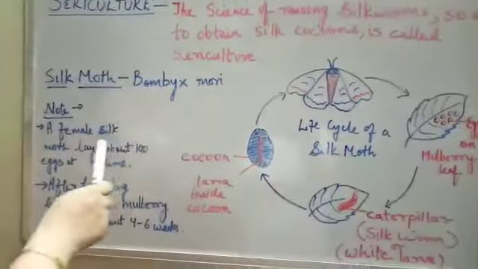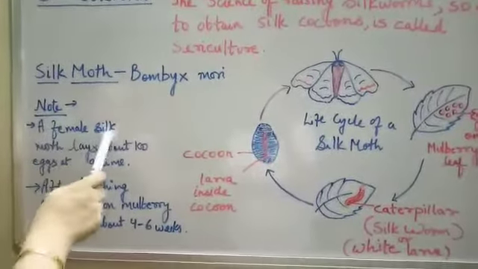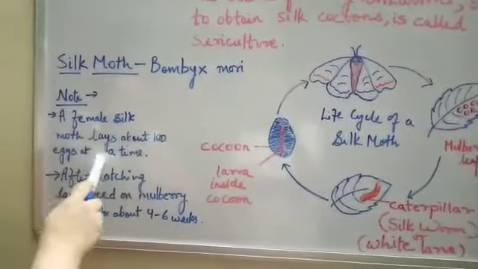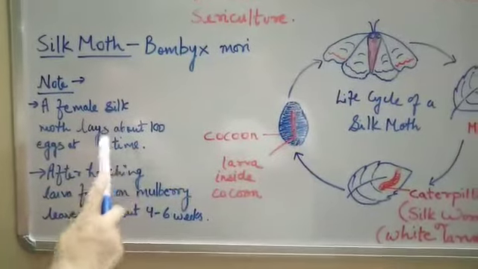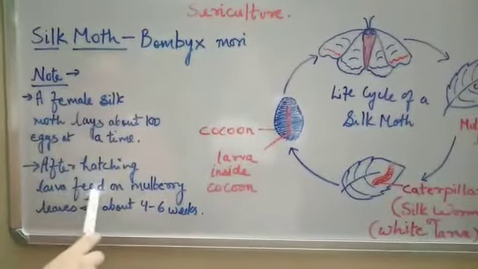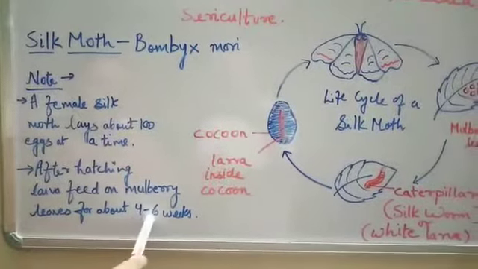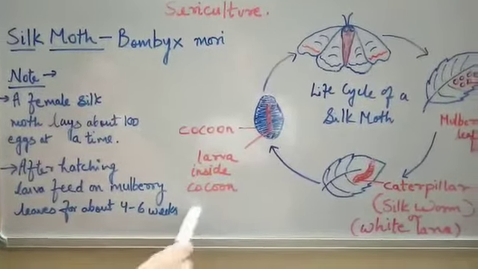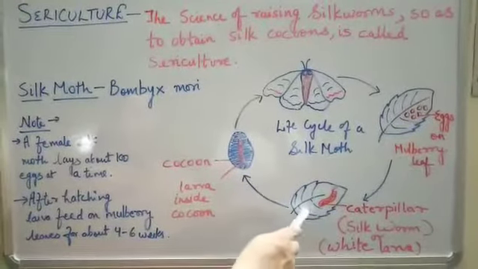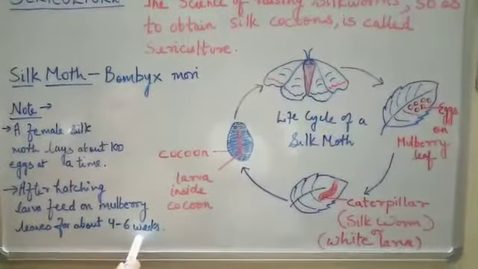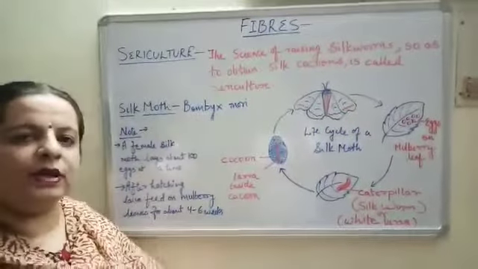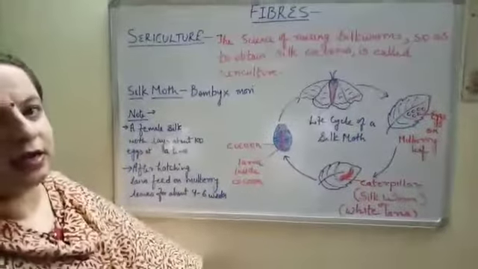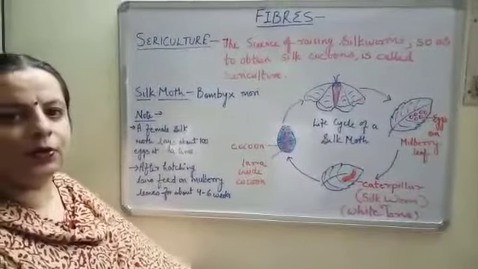Now children, you have to remember some points, like a female silk moth lays about 100 eggs at a time. After hatching, larvae feed on mulberry leaves for about 4 to 6 weeks. So before forming the cocoon, the larva keeps on feeding on mulberry leaf for about 4 to 6 weeks. Now children, in our next class we will see what are the occupational hazards of the silk industry. Thank you.